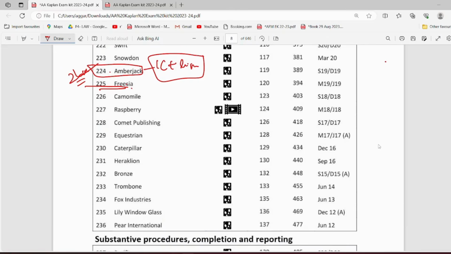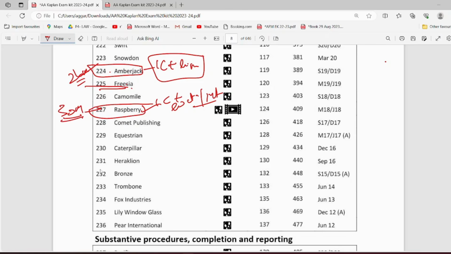Next is your raspberry question. Raspberry company is again very important. This one is again very important. IC is there for sure, but then it will also be including your external and internal auditors' role. So this is again a 30 marker. So in my opinion, this is also very very important.